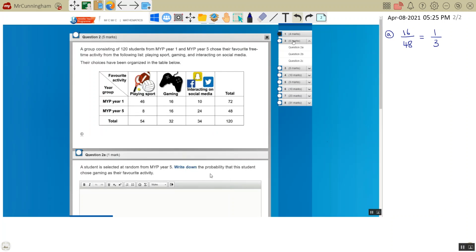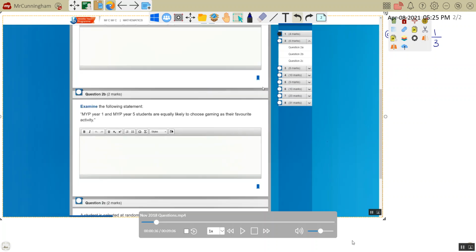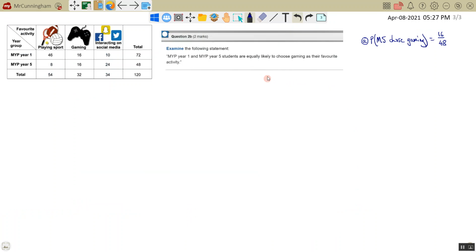Okay, looking at part B. Examine the following statement: MYP Year 1 and MYP Year 5 are equally likely to choose gaming as their favourite activity. We have to examine that, so let's get the information back up. Here's part 2B. I've just put it in a separate page to make it easier to see. I've also got my answer from part A, and we're now looking at whether an M1 student is equally likely to choose gaming as an M5 student.